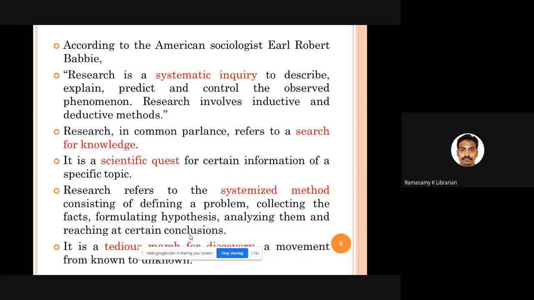So research is always a process of moving from known to unknown. We are always trying to go from what we know to what we don't know. So we know some tools, some techniques. With that, we are applying and we are trying to find something which was not there before. So that is a kind of tedious march from the known to the unknown.